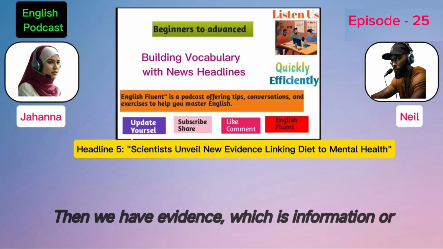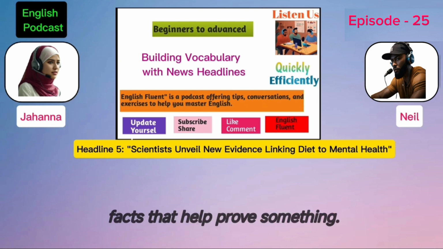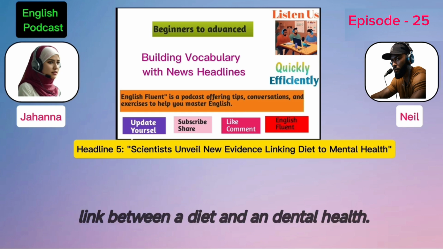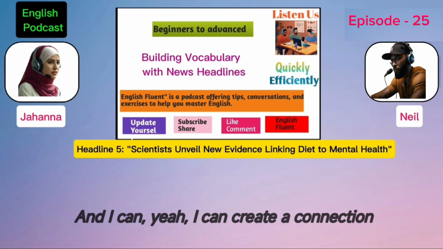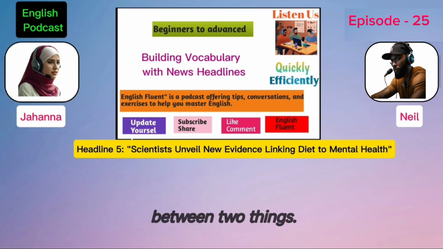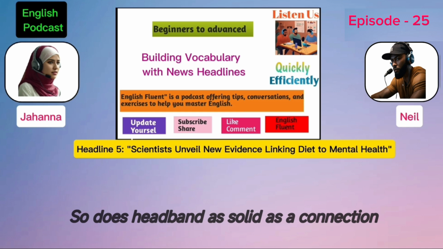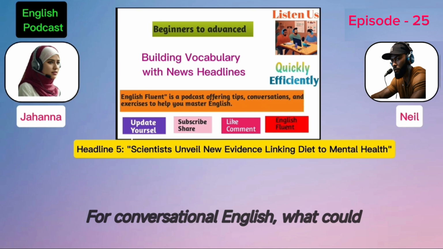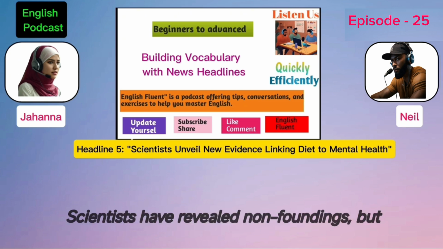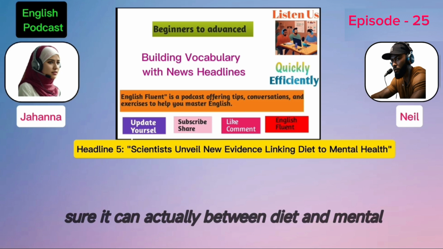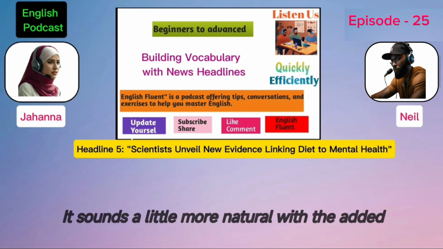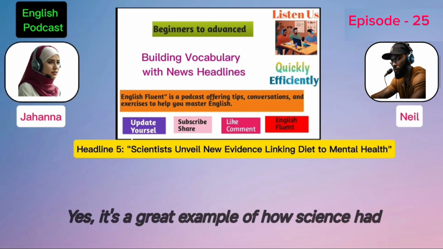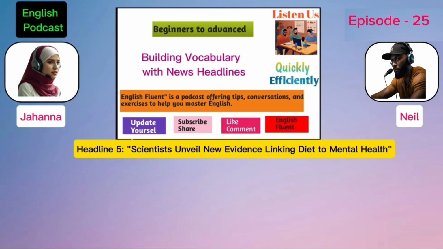Then we have evidence, which is information or facts that help prove something. In this case, it's new findings that support a link between diet and mental health. And linking here means creating a connection between two things. So this headline is saying there's a connection between what we eat and our mental well-being. For conversational English, we could rephrase it as, scientists have revealed new findings that show a connection between diet and mental health. It sounds a little more natural with the added words. Yes, and it's a great example of how science headlines use precise language to convey complex ideas quickly.